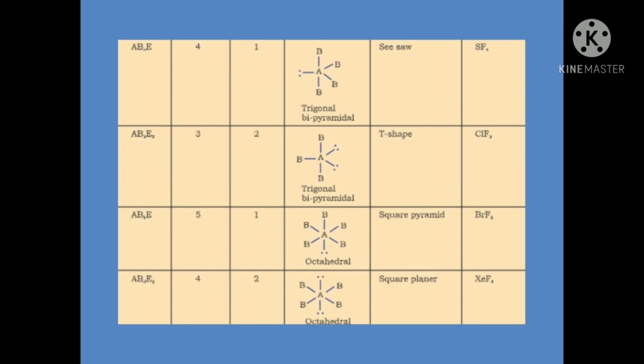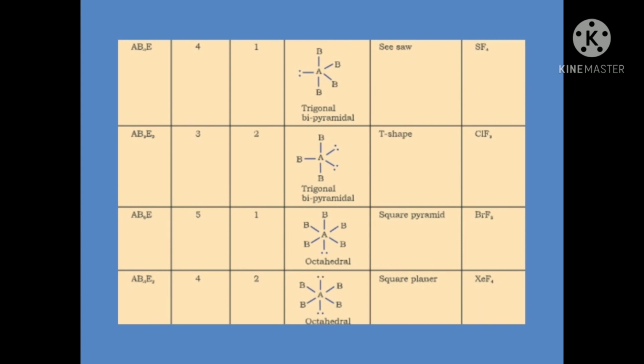The next case you observe is the AB3E2 molecular type, in which there are 3 bond pairs but 2 lone pairs. The total is 5 pairs, as in the previous case. But now there are 3 bond pairs, represented by B, B and B, and you can easily see that they are representing a T shape. So such kind of molecule has a T shape, and the geometry is the same for every 5 pairs, that is trigonal bipyramidal.